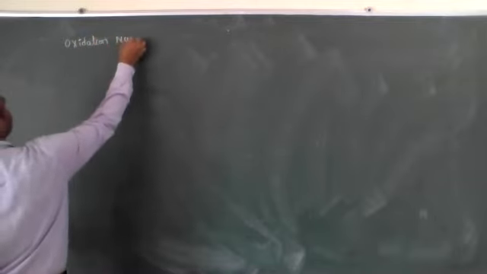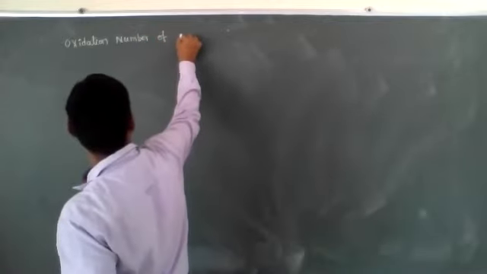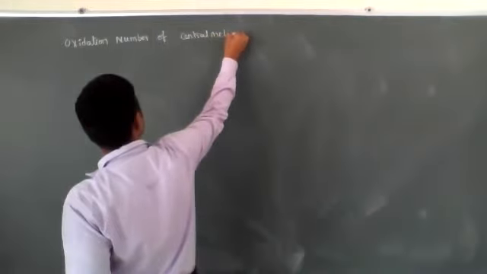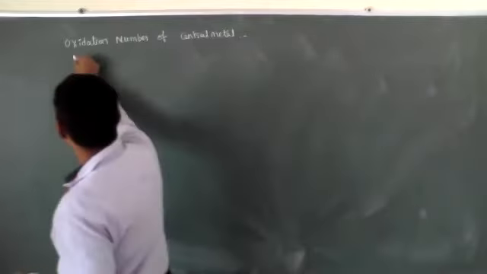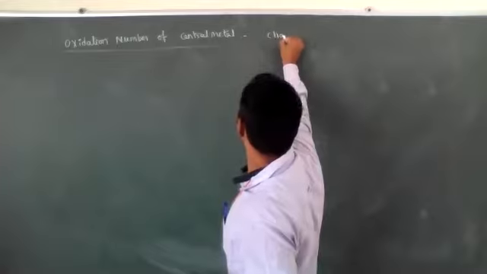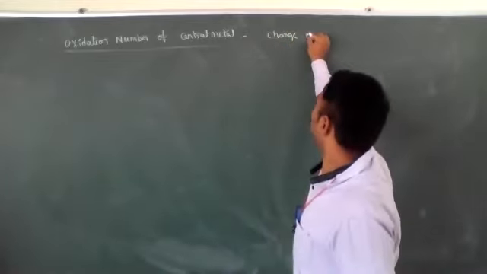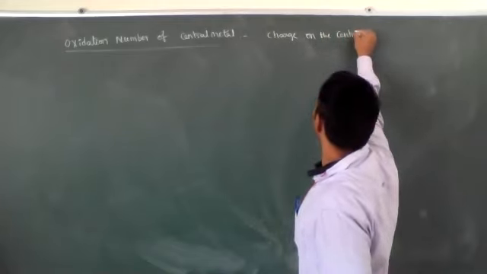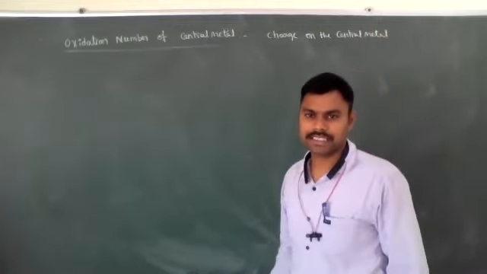What is oxidation number? Oxidation number is nothing but charge. The charge on the central metal is known as the oxidation state. How to calculate?